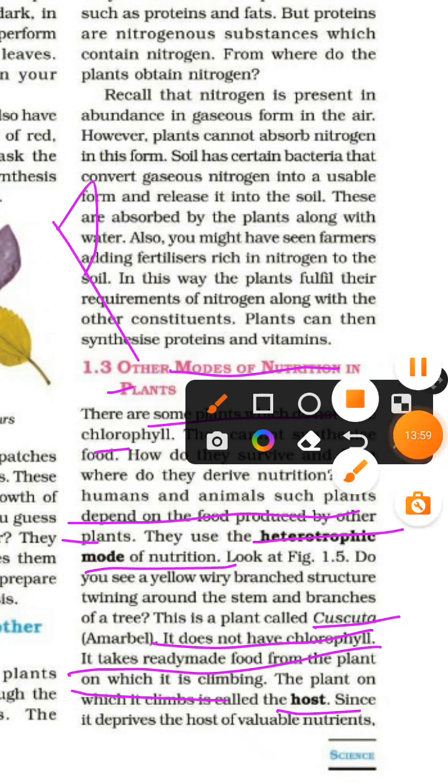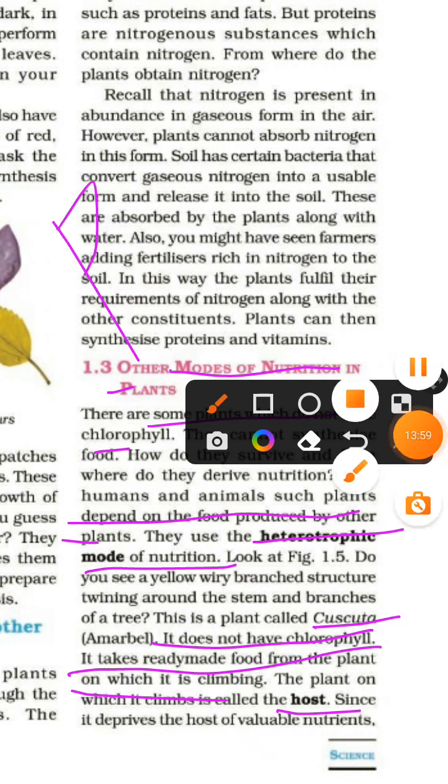There are a few plants which can trap insects and digest some. Such plants may be green or of some other color. Look at figure 1.6. The pitcher-like or jug-like structure is the modified part of the leaf. The apex of the leaf forms a lid which can open and close the mouth of the pitcher. Inside the pitcher, there are hairs which are directed downwards.